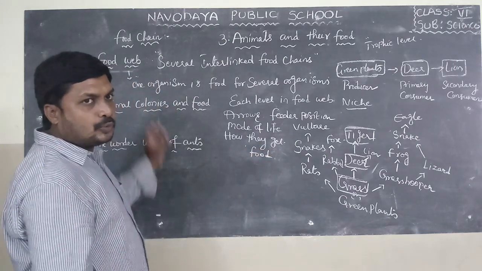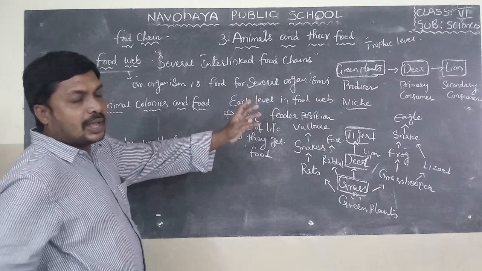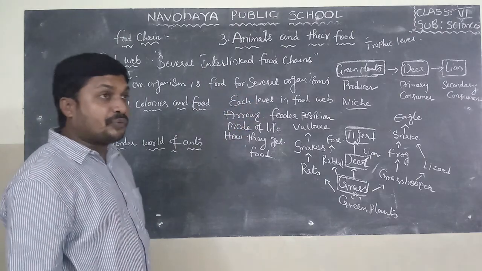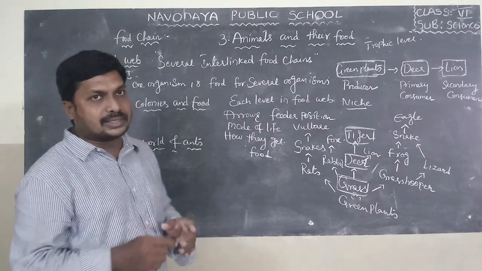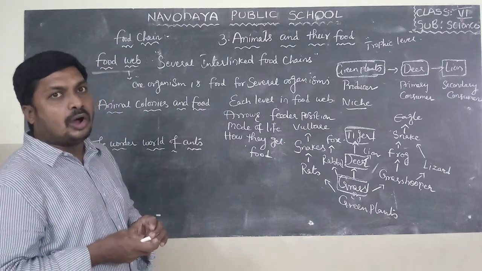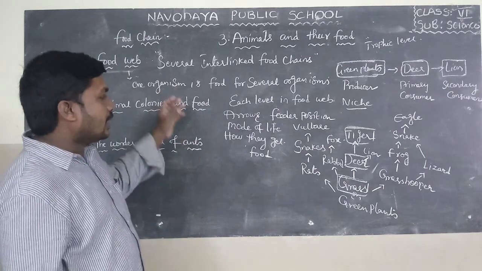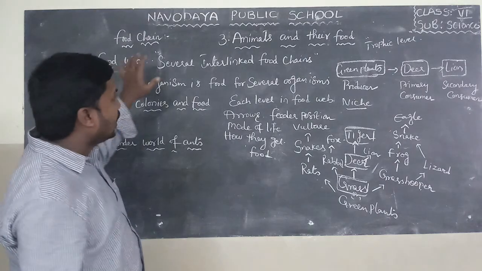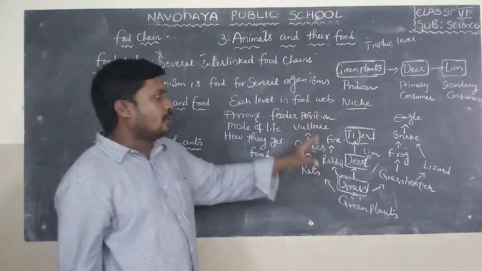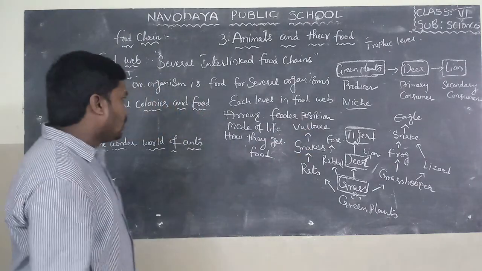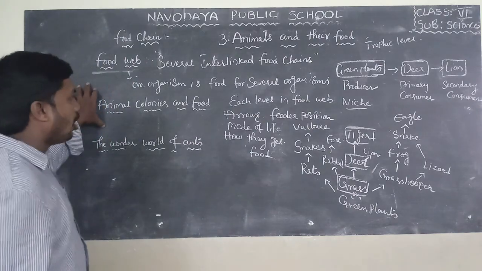Do you know, food chain and food web help to understand the feeding relationship between organisms, the interdependence of organisms for food. So this is about food web. Okay, now I will explain about animal colonies and food.